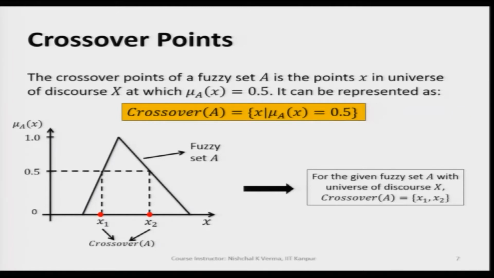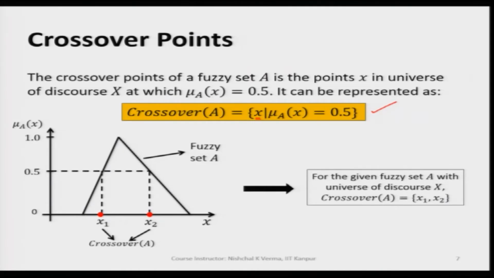It can be represented as the crossover of A, and this will give us a set of all the values of x, and as we know, x is nothing but the generic variable values. These will be only those values for which mu A x is equal to 0.5, meaning the half.